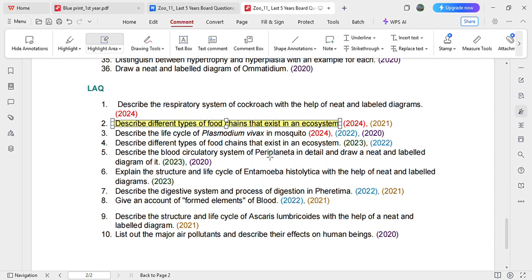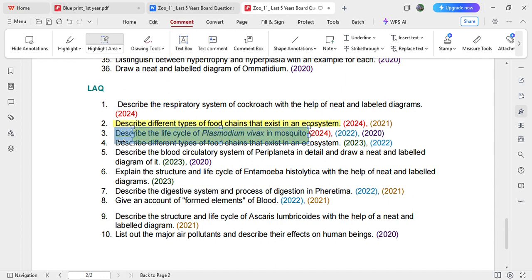Then the next one is: describe the life cycle of Plasmodium vivax and mosquito. This is again 24, 22, 20. These are repeated questions. Please focus on the repeated questions. Chances are more that these questions are going to be asked. So slow learners, just focus on these two questions first. Of course, you have to go with the other questions, because I'm not making the paper, so I cannot say only these questions will be asked, right? So please go with all these questions, but compulsorily you have to study these.